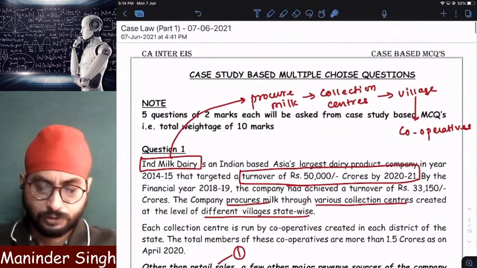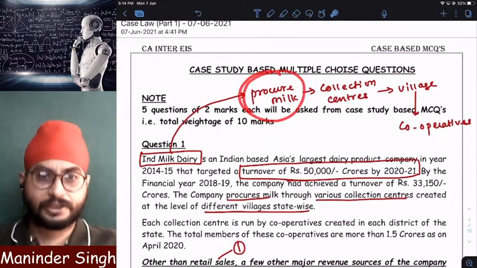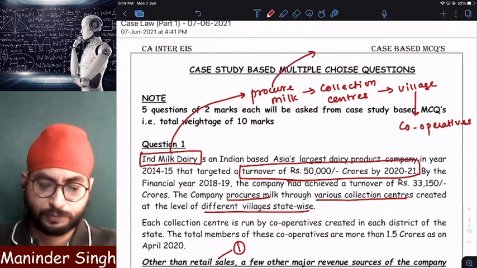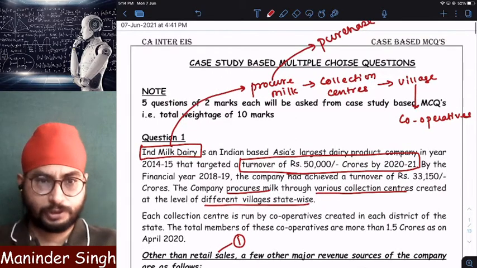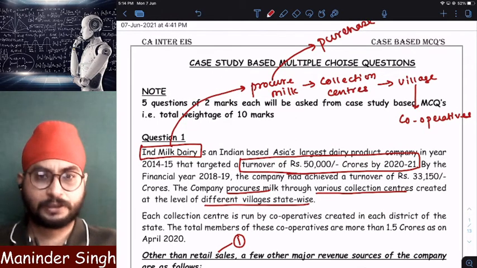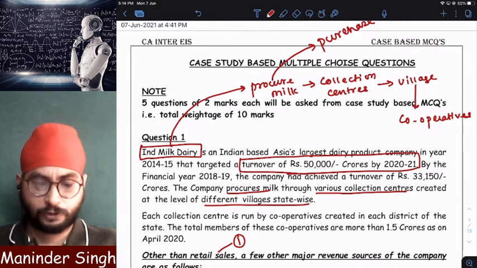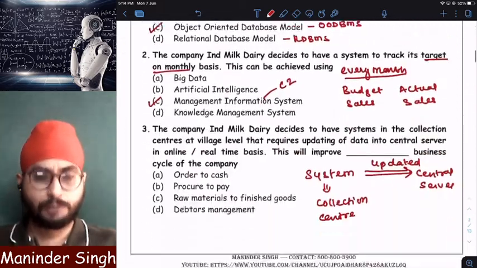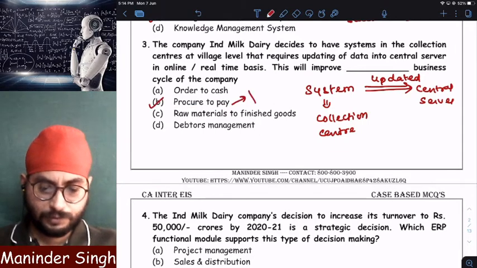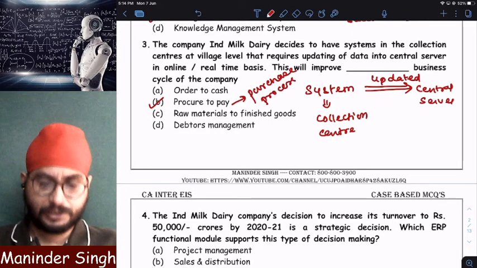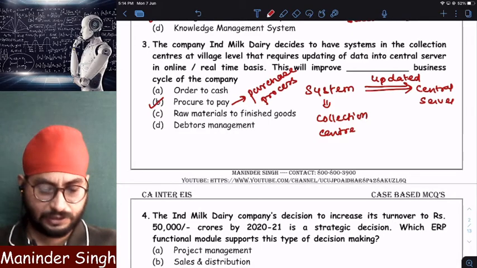As I already told you, I am procuring milk. Procure means purchase. Clear? So purchases or procurement of milk is happening, and that comes under which process? Purchase process. So answer will be B, procure to pay. This is nothing but purchase process. So this will become very easy. Real time updation will happen.